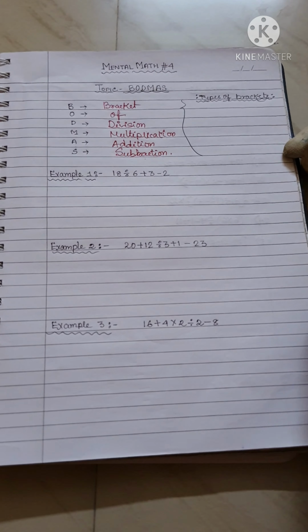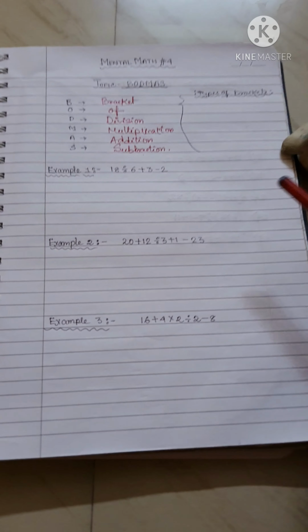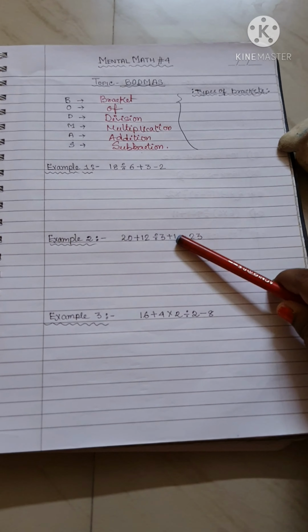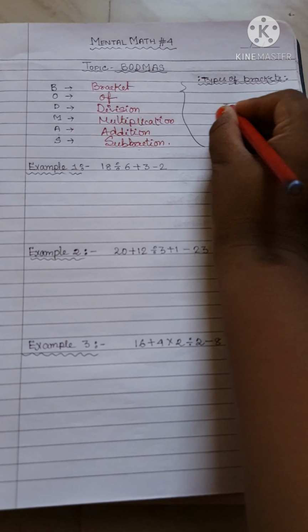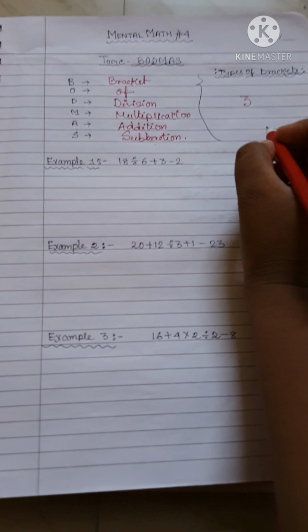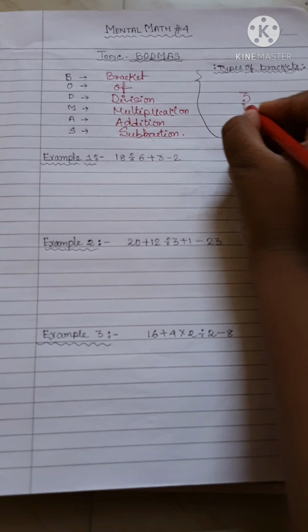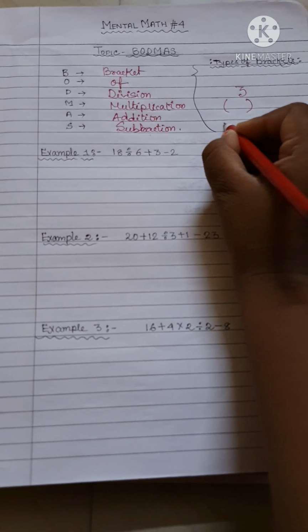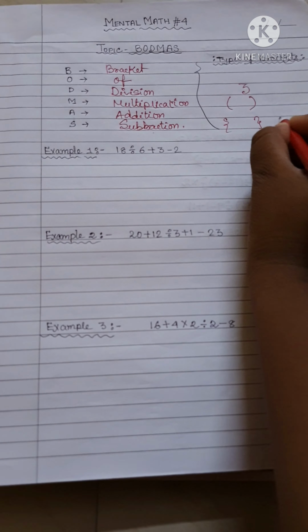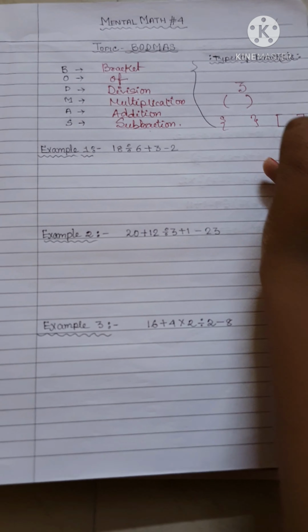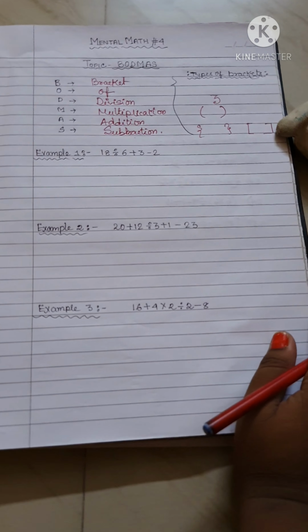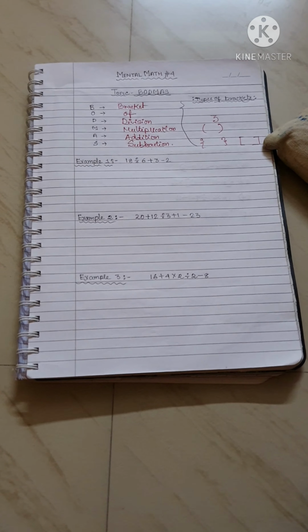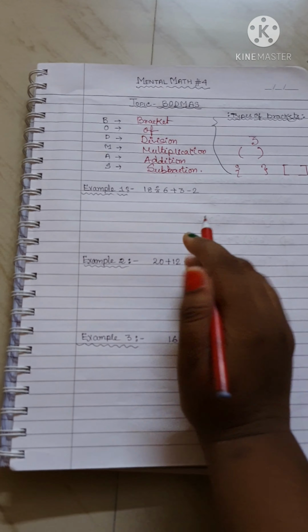Okay? And there is another thing, types of brackets. In BODMAS, there are 3 types of brackets. How many types of brackets? 3. Which are those? First bracket, second bracket, and third bracket. So these are the 3 types of brackets. Okay, so let's start the first example for you.